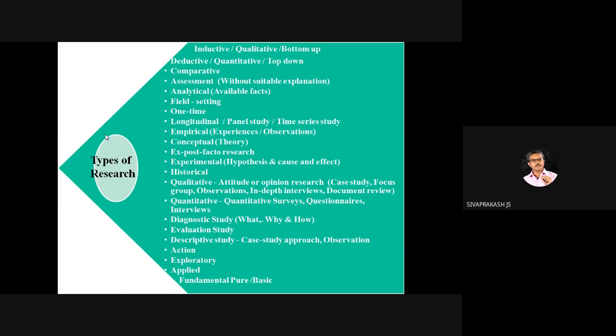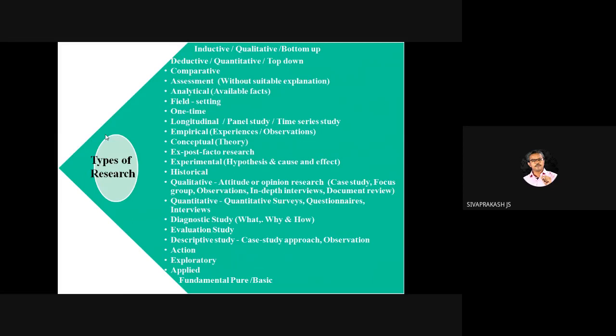So the fundamental research is purely related with the theory or concept development part. It is not related with the action oriented. So it is purely related with theory. So this is the important thing we have to know from the fundamental or pure research. Then what is the second one? Applied research.